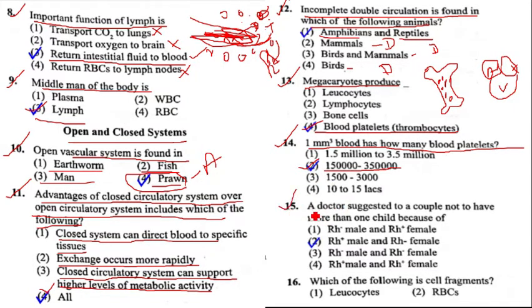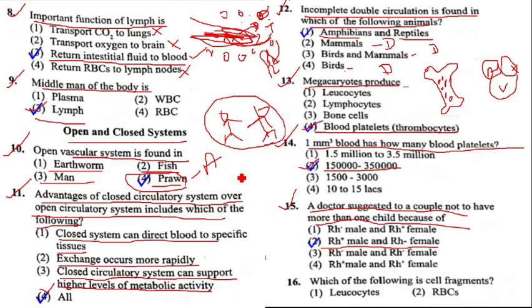Question number 15, a doctor suggested to a couple not to have more than one child. The couple, male and female, went to the hospital and the doctor said to stop with one baby only, don't have more than one baby. That is because of Rh positive male and Rh negative female. At first pregnancy nothing will happen if an Rh positive male marries an Rh negative female, because the mother's blood and fetus blood will not mix until delivery.